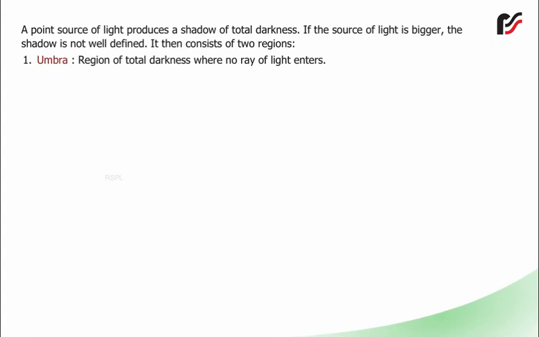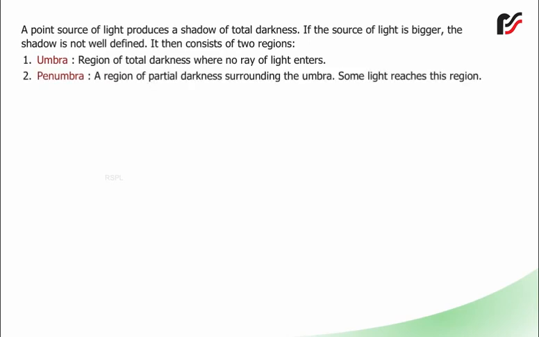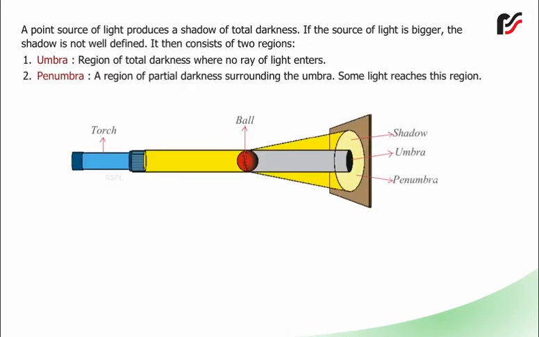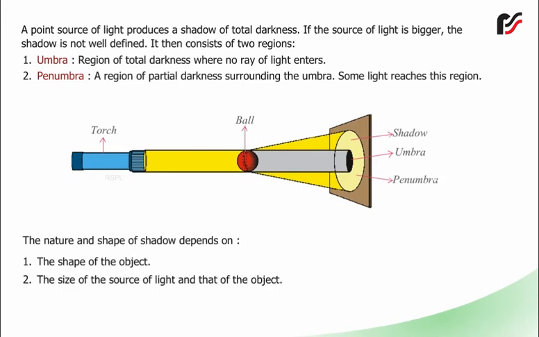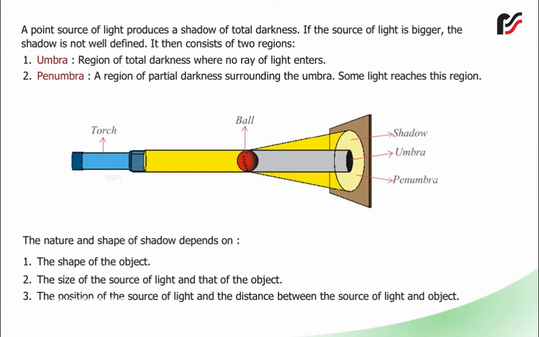1. Umbra, region of total darkness where no ray of light enters. 2. Penumbra, a region of partial darkness surrounding the umbra. Some light reaches this region. The nature and shape of a shadow depends on: 1. The shape of the object. 2. The size of the source of light and that of the object. 3. The position of the source of light and the distance between the source of light and object.